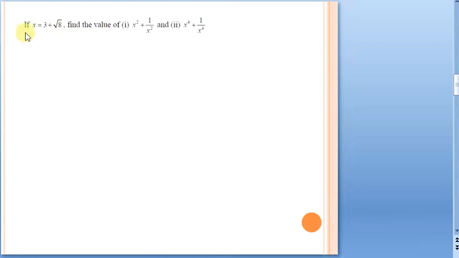Here the question says, if x is equal to 3 plus root 8, we need to find the value of x square plus 1 by x square and x power 4 plus 1 by x power 4. That is what we have to find. The same question we can solve using the two methods that we have done for the first one. Let me take the second method onwards. Instead of calculating separately, I will use some algebraic identity. We will find this first part, and from this one, we will find this one. So let us see how actually it goes.